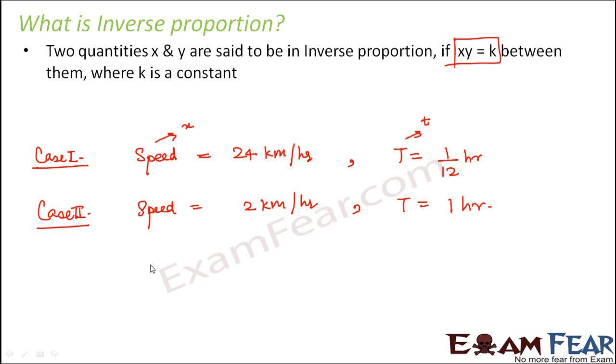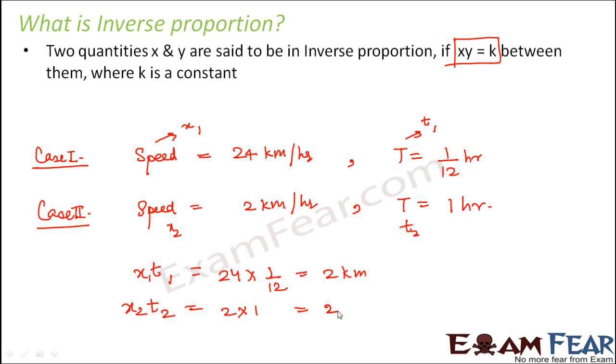So in this case, what do we see? Let's assume this value as x1, this value as t1, this value as x2, and this corresponding value as t2. We very clearly observe that x1 t1 is equal to 24 into 1 by 12, which is 2 kilometers, and x2 t2 is equal to 2 into 1, which is equal to 2 kilometers again.